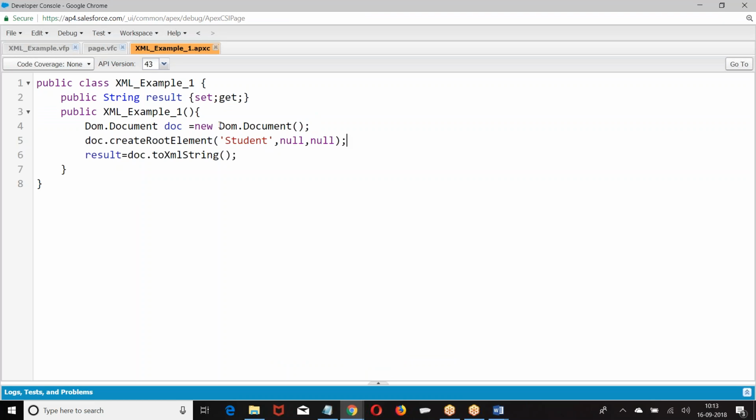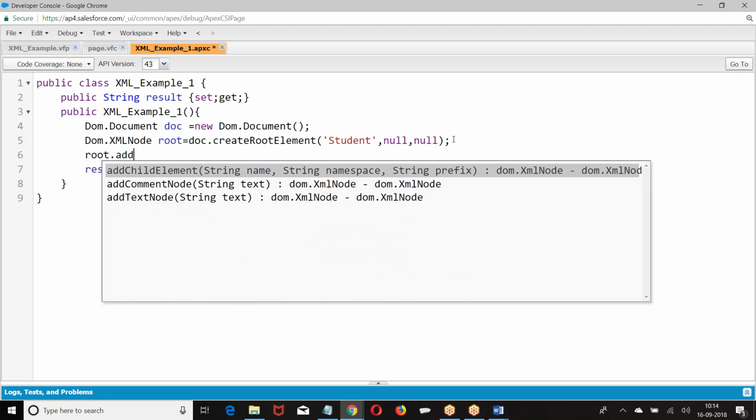But to the root element, I have to add child elements. So the moment you create a root element, whatever element is created is referred to as root. Why am I referring to that root element? Because only to the root element do I have to add a child. Whatever root element is created, that node is referred to as root. So to the root, what am I doing?